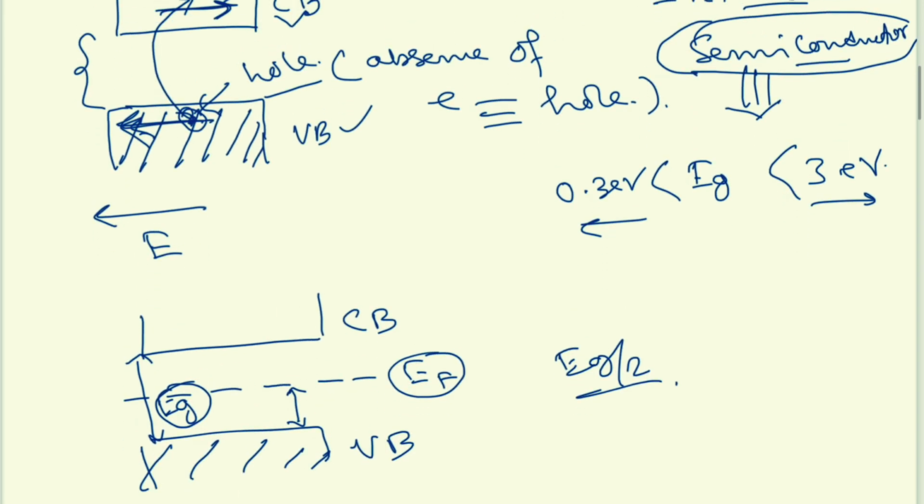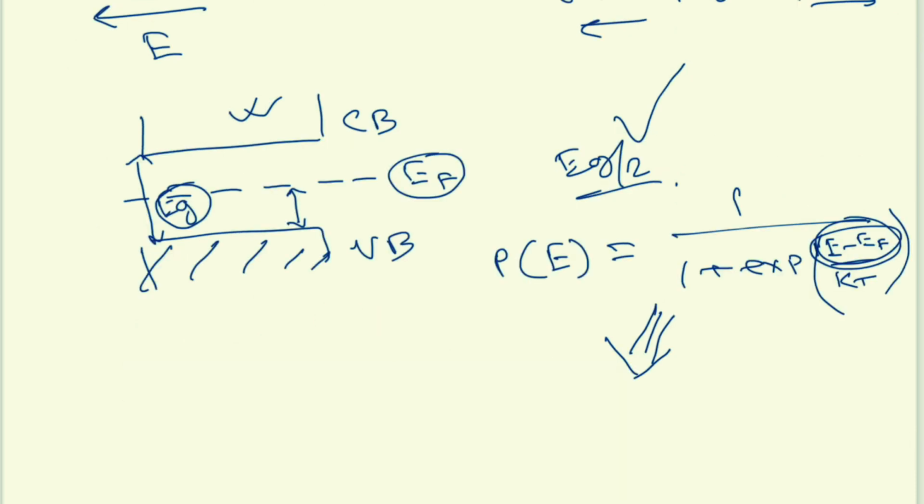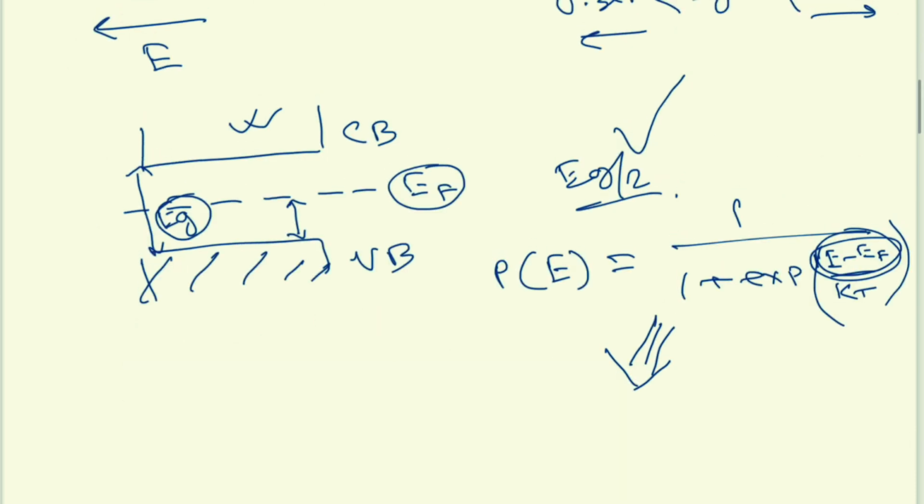And the probability of presence of an electron in the conduction band, we learnt by the Fermi-Dirac distribution, and that was 1 plus exponential of E minus Ef by kT. So, this term will become Eg by 2, right. So, by simplification, when we calculate the fraction of electrons which can be promoted to the conduction band, it is given by n by capital N equals exponential minus Eg by 2kT.